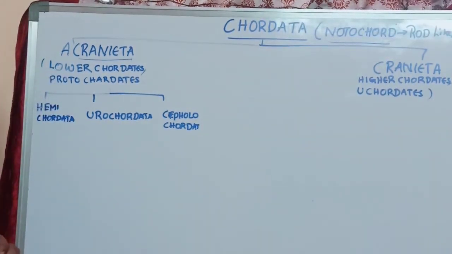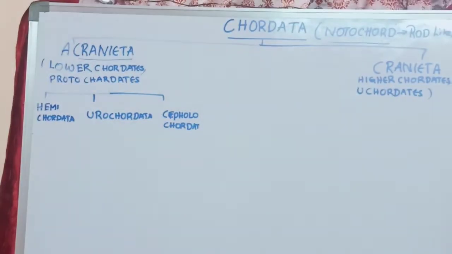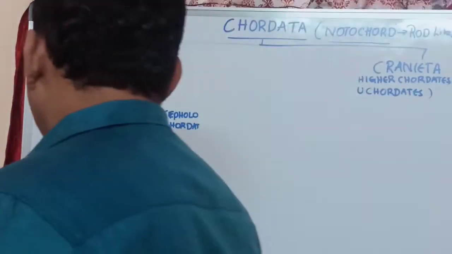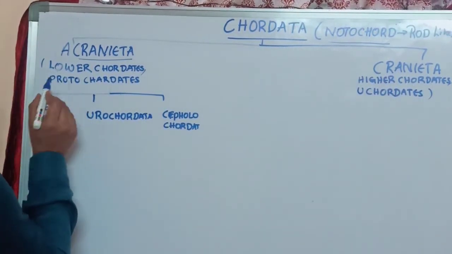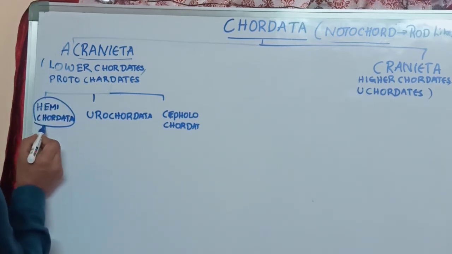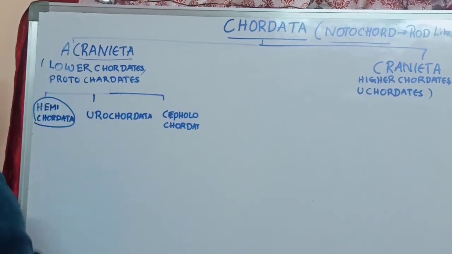Here lower chordates are classified into hemichordata, urochordata and cephalochordata. Hemichordata was earlier considered part of the lower chordates, but it is not a chordate. Later it was changed and is now considered an invertebrate. So don't take hemichordata.